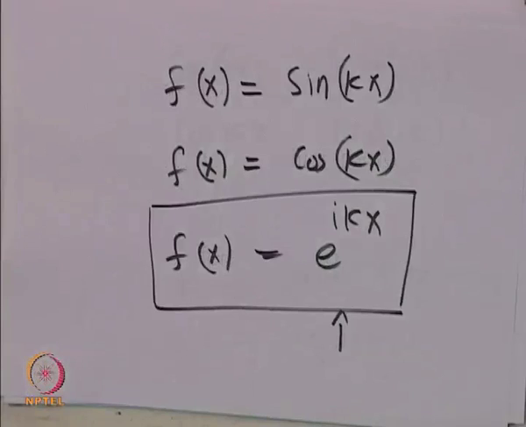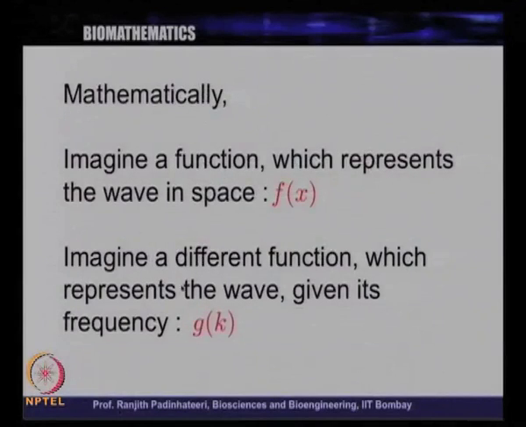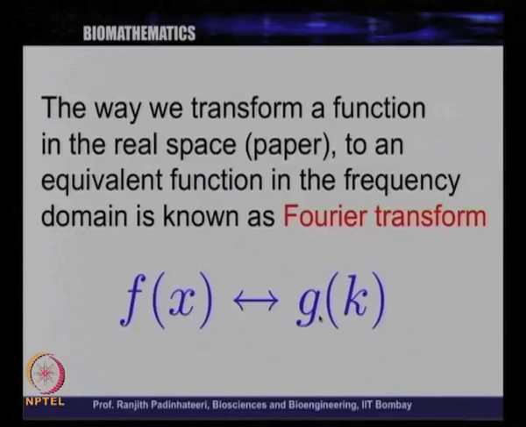Now, you can also imagine a different function which represents the wave given its frequency. Given k, you can say that this will be a wave with this particular frequency. The way we transform a function in real space, or on paper, to an equivalent function in the frequency domain is known as the Fourier transform.